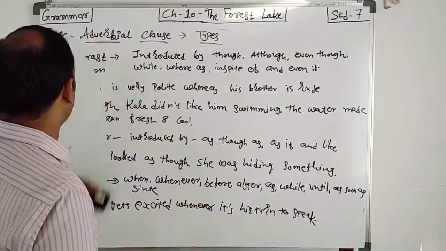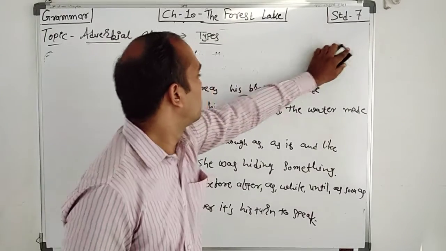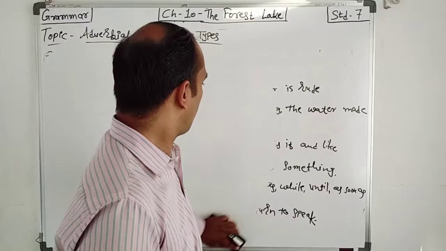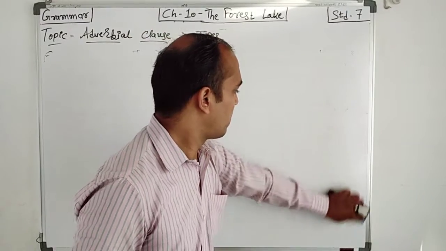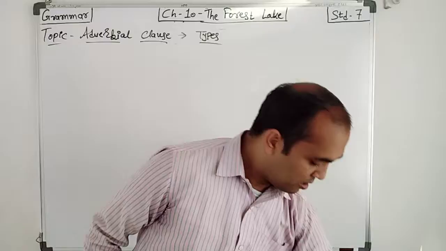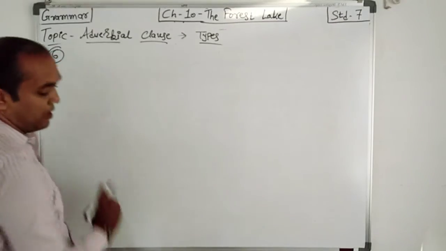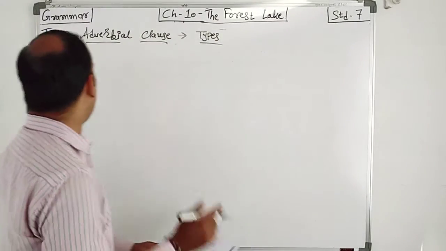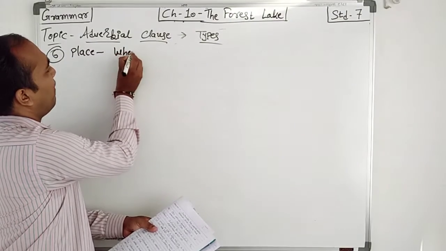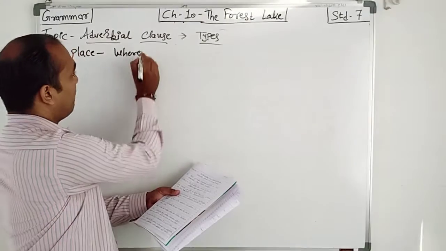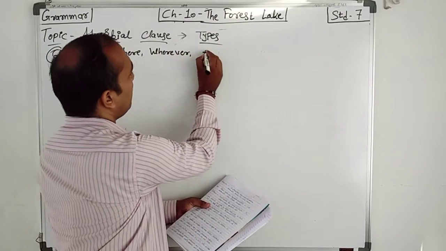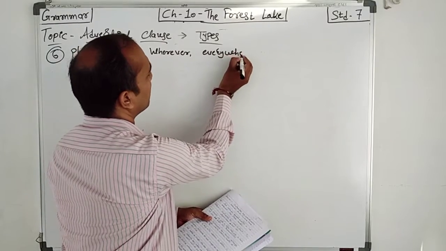The remaining 3 parts. Now, number 6 is place, which is introduced by where, wherever, and everywhere.